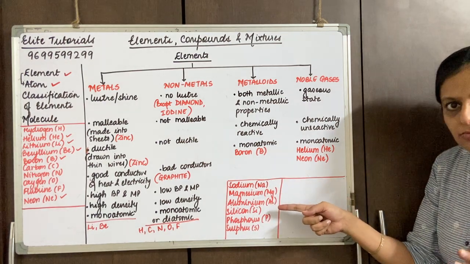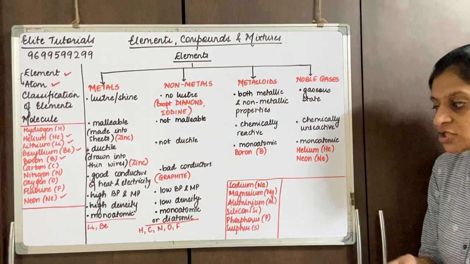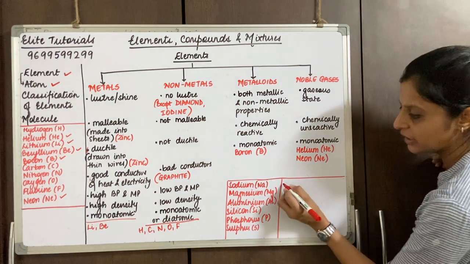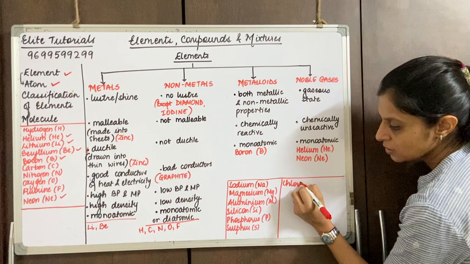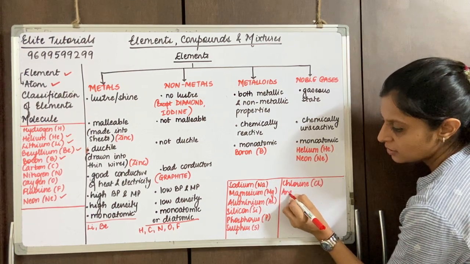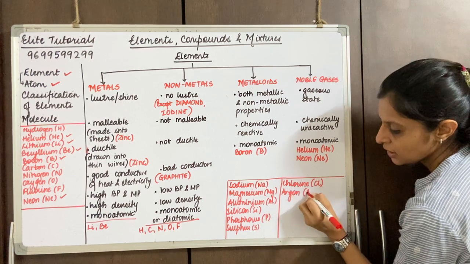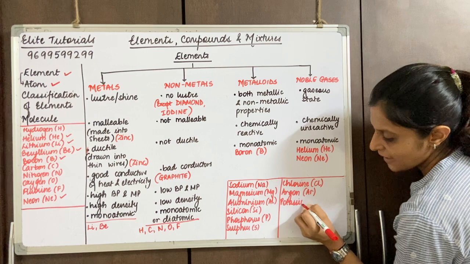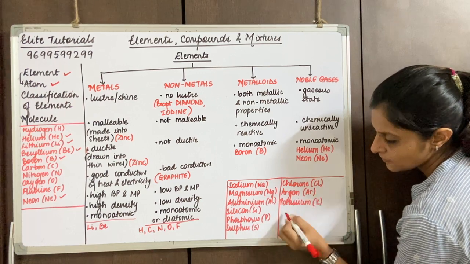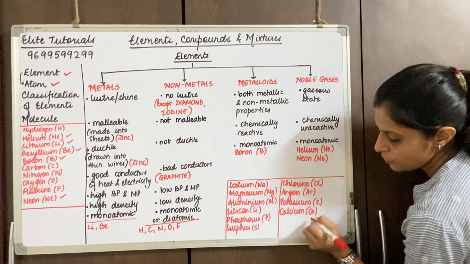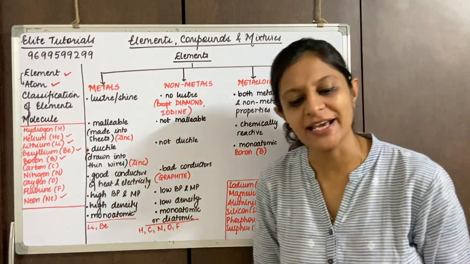Now we come down to the next one, chlorine, that is Cl, argon, Ar, potassium and calcium. So these are the next 10.